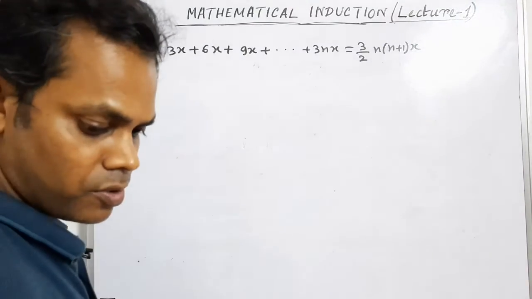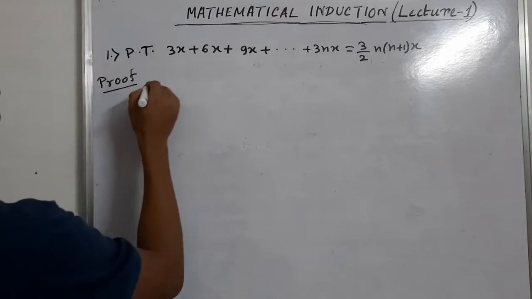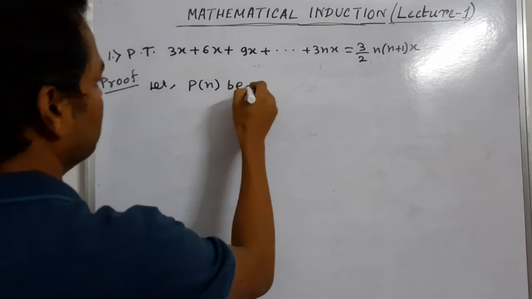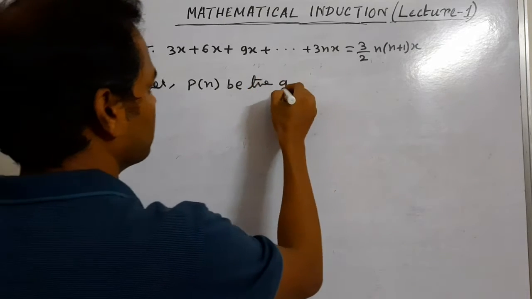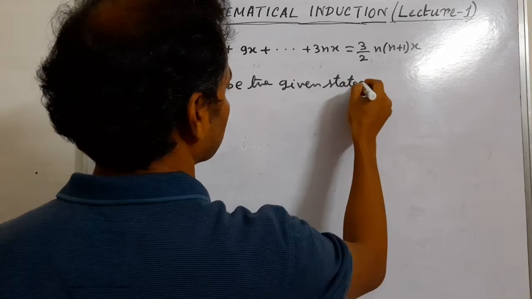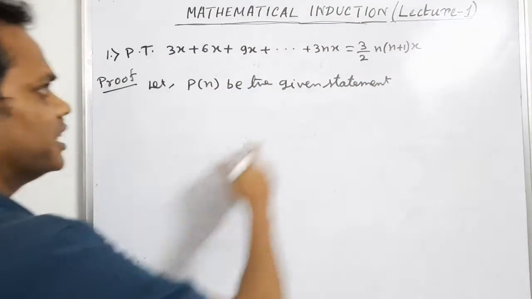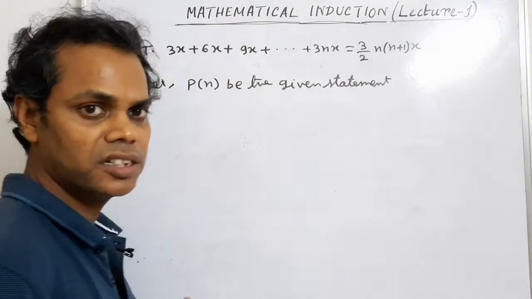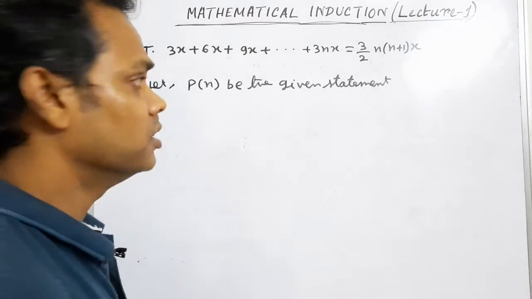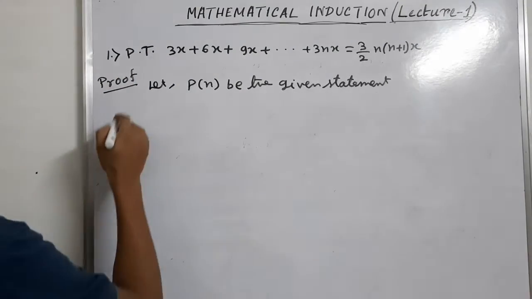For proving this formula, let P(n) be the given statement. Sometimes it is mentioned that n is greater than or equal to 1 or n is greater than or equal to 2. If nothing is mentioned in that kind of sum, then we proceed starting with 1.